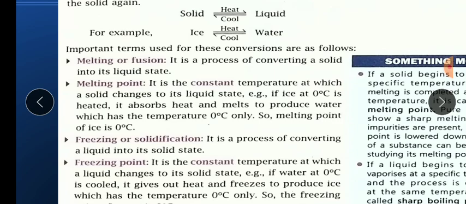So you can see, if ice at 0 degree Celsius is heated, it absorbs heat and melts into water. So the temperature will be 0 degree Celsius. So always remember, children, the melting point of ice is 0 degree Celsius. At 0 degree Celsius, ice converts into liquid.